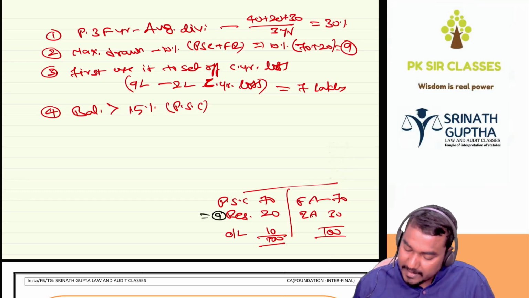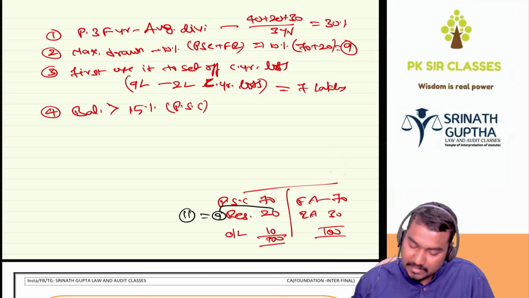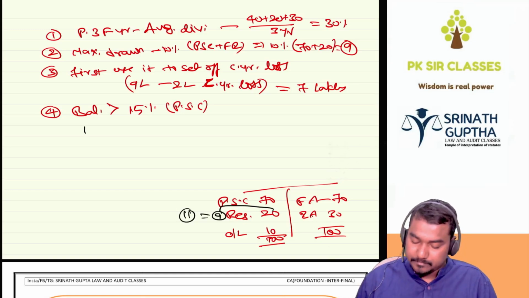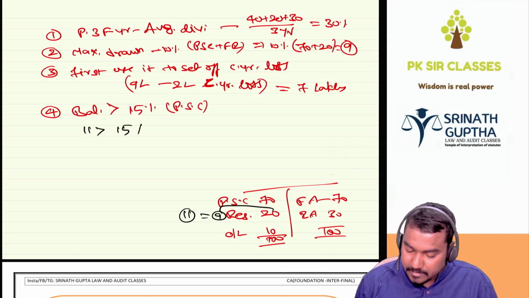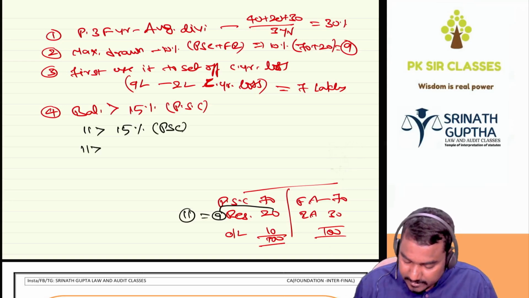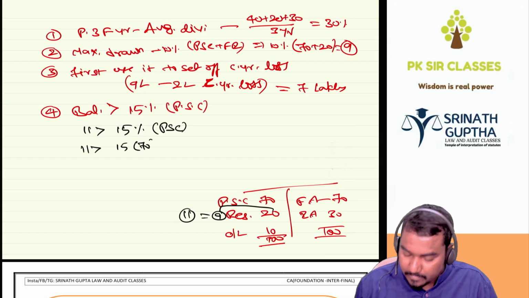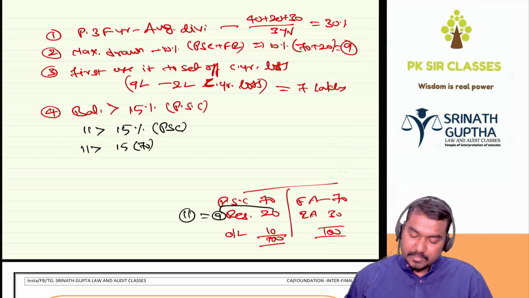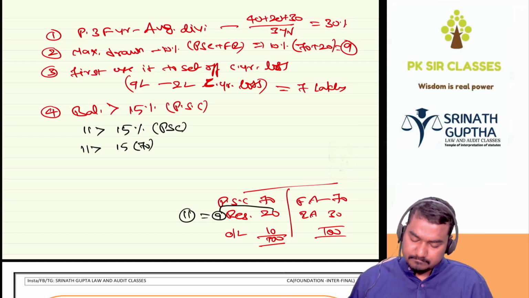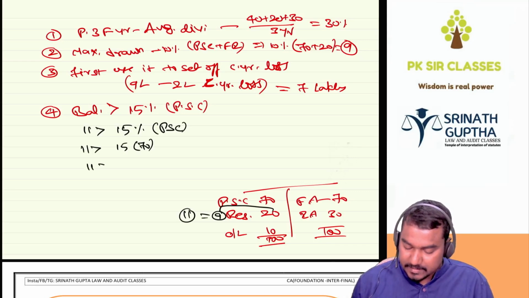That means the balance will be 11 lakhs, 20 minus 9 is equal to 11 lakhs. The balance reserve should be greater than 15% of the paid up share capital. 11 lakhs should be greater than 15% of 70. That means 15% of 70 is 7 plus 3.5, 10.5. 11 is greater than 10.5.